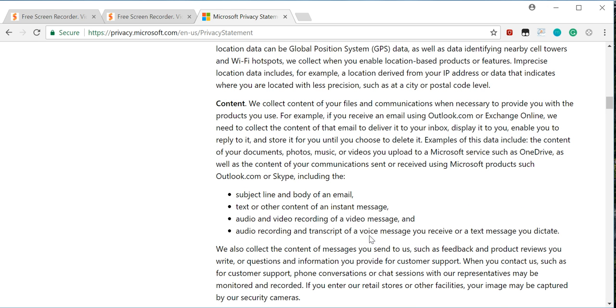Examples of this data include content of your documents, photos, music, or videos you upload to a Microsoft service such as OneDrive, as well as the content of your communications sent or received using Microsoft products such as Outlook.com or Skype, including the subject line or body of an email, text or content of an instant message, audio and recording of a video message, and audio recording and transcript of a voice message you receive or a text message you dictate.